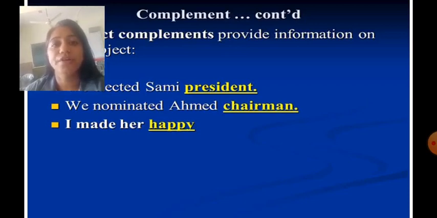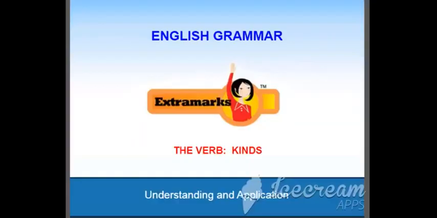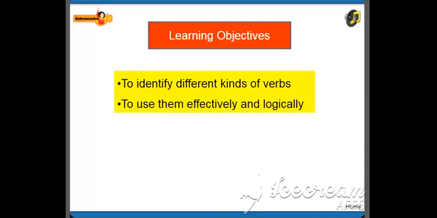So children, I think you have understood this chapter well. Now, let's revise this chapter through extra marks. At the end of this lesson, the students will be able to identify different kinds of verbs and to use them effectively and logically.